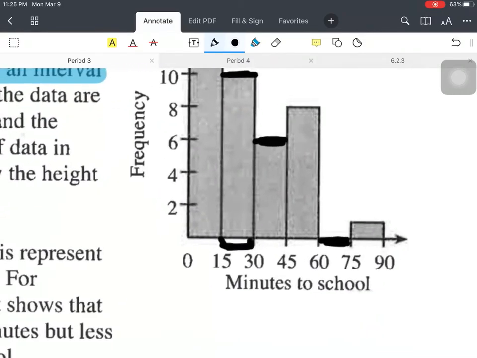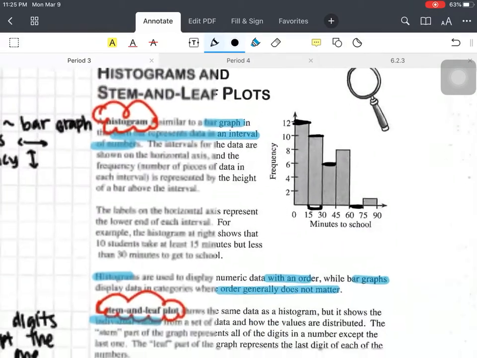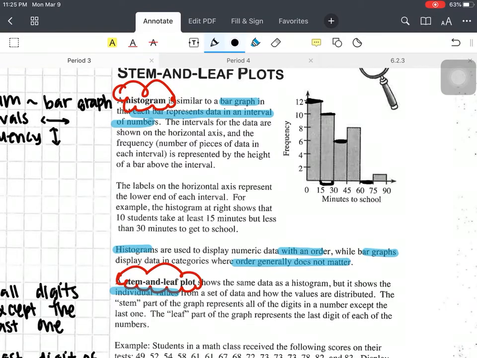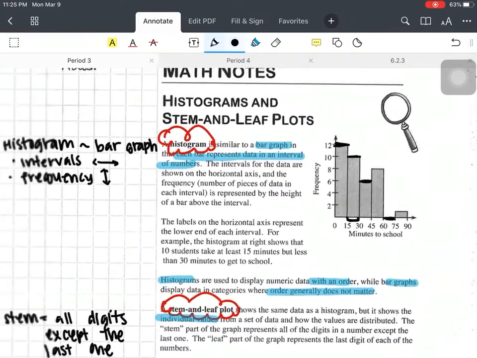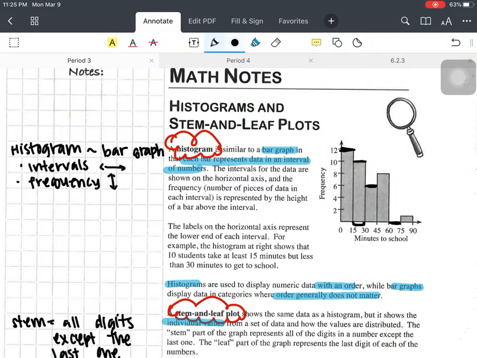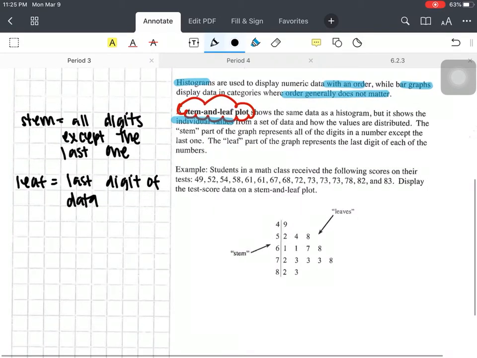And this is also in order, right? So it's in order of the frequency, it's in order of the minutes to school. Bar graphs, it doesn't really matter. Those are just different categories that you use. And then you can just use the data to see the frequency of things, right? So how many people take this long to get to school versus etc. And then you can compare it with other data too.